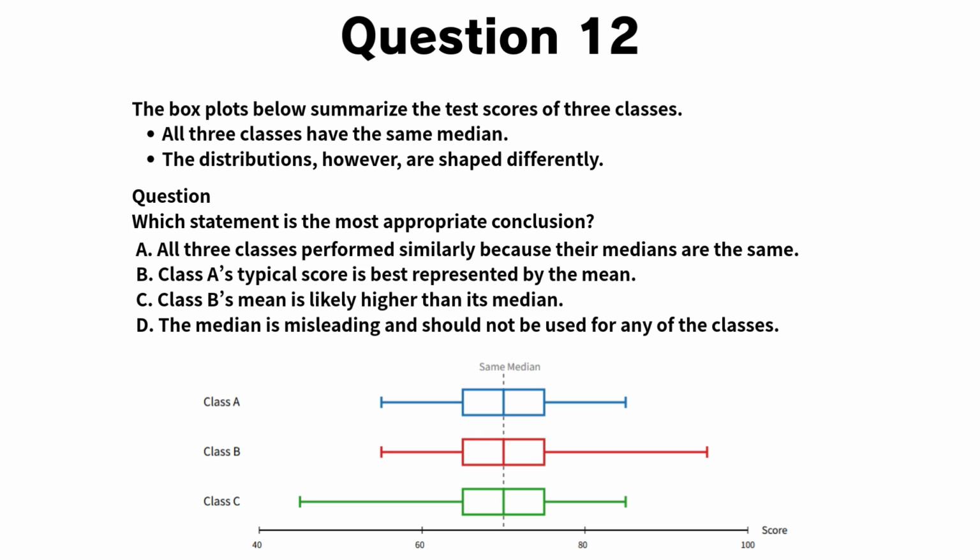Question 12. The box plots below summarize the test scores of 3 classes. All 3 classes have the same median, but their score distributions are shaped differently. Which statement is the most appropriate conclusion?